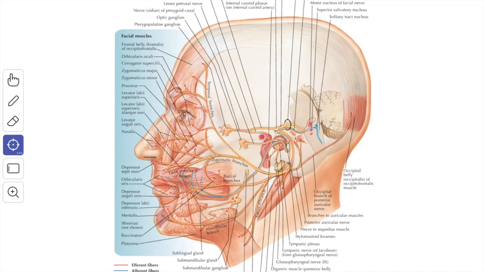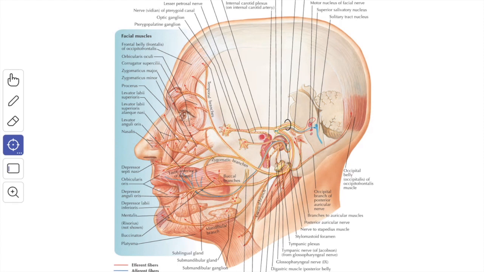The cutaneous sensation from the concha of the auricle is possibly conveyed first by the auricular branch of the vagus, then through the trunk of the facial nerve, and then through the geniculate ganglion where the cell bodies are located.